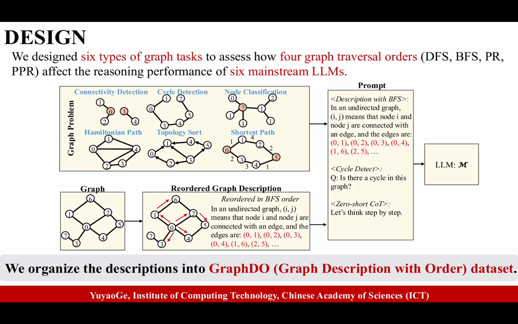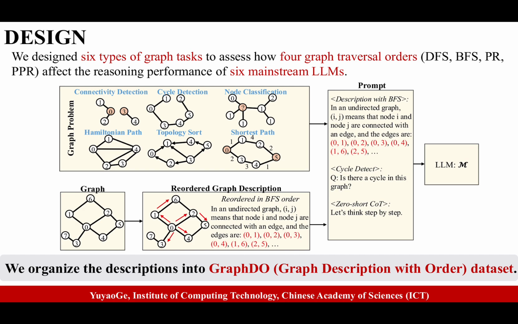To answer these questions, we designed a comprehensive framework. We take a graph and reorder its edge descriptions using different strategies: BFS, DFS, PageRank, and personalized PageRank. We tested on 6 graph tasks, ranging from simple connectivity detection to complex problems like finding Hamiltonian paths.